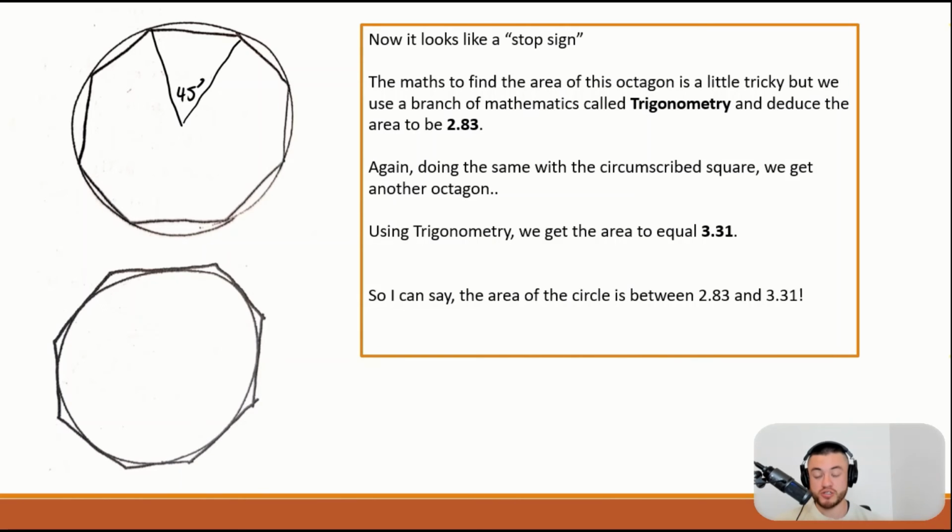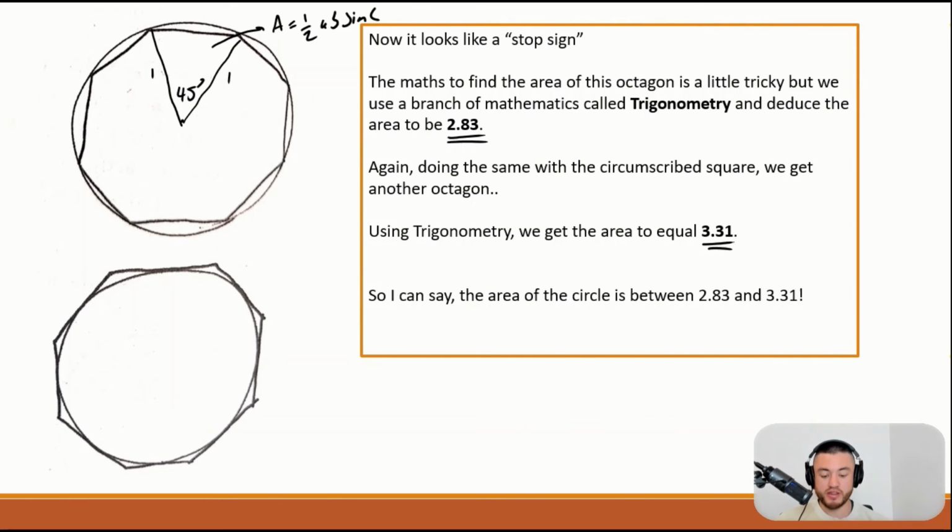And remember, this is still the unit circle, so these sides joining from the center to the edge of the circle are still 1. And we can use another triangle area formula, half AB sine C, in order to find the area, which we will arrive at 2.83. And doing a very similar thing for our now circumscribed square, which is now an octagon on the outside of the circle, we can deduce the area must be 3.31.